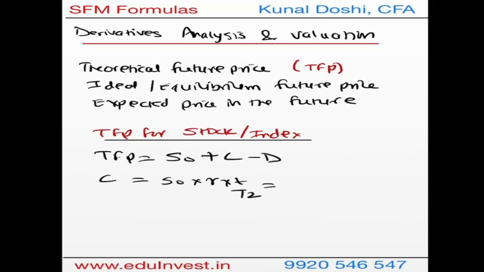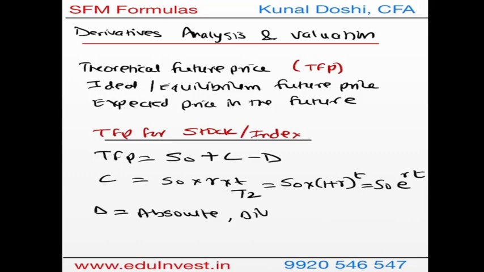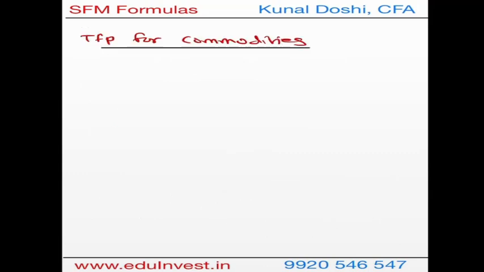It can also be calculated in terms of compounding, so I will write 1 plus r raised to t, or you can use the exponential as well. Similarly, the dividend can be either absolute or a yield. If it is dividend yield, you will have to calculate it on the spot and for the time period. If it is for a couple of months, you can simply do 3 by 12. So this is the formula for theoretical future price for a stock or index.